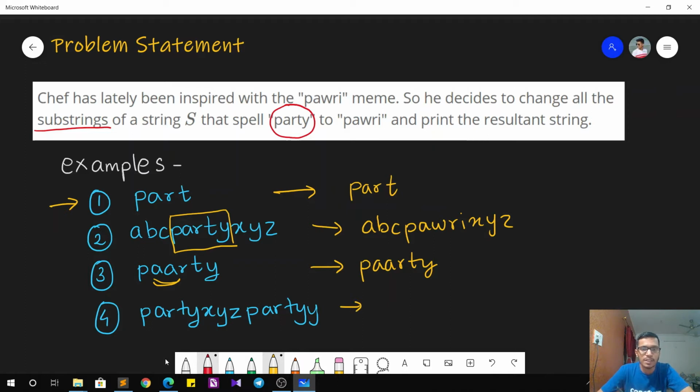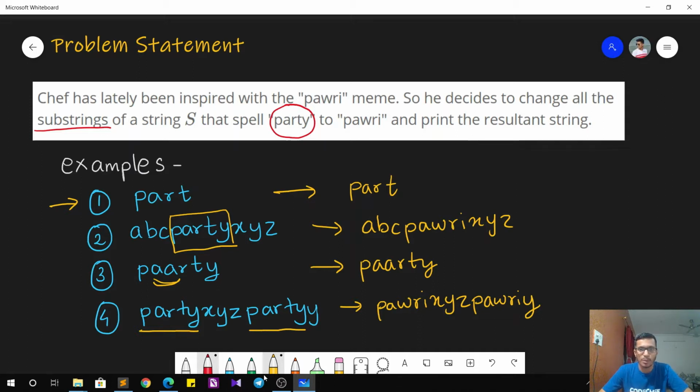In this last example, you can see that there are actually two substrings that spell PARTY. One is over here, as you can see, and the other one is over here. So both of them will be changed, that is PAWRI. The other letters will remain the same, XYZ. Then again we have PAWRI and then we have a following single Y which will remain as it is. So pretty easy, right? So the idea is pretty easy. Just check whether the substring equals party. If yes, then convert it to PAWRI.